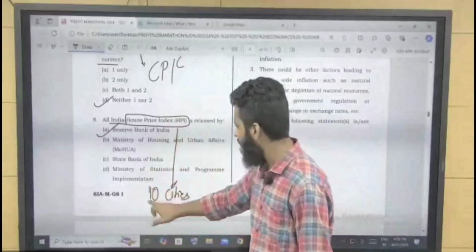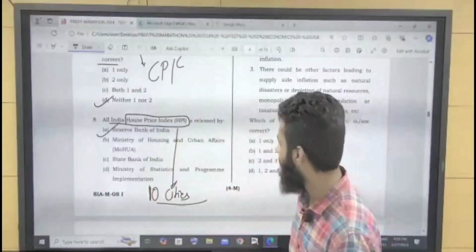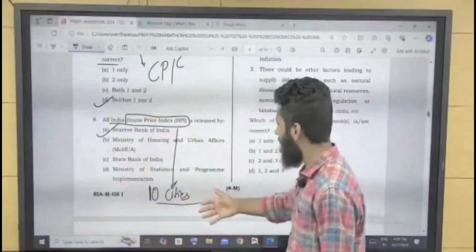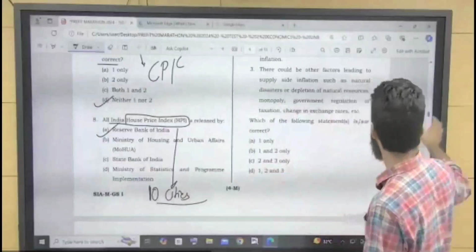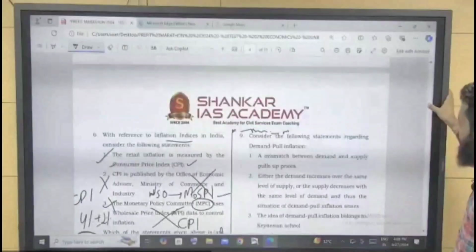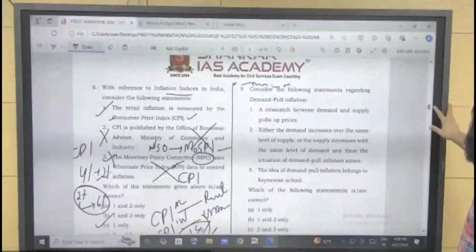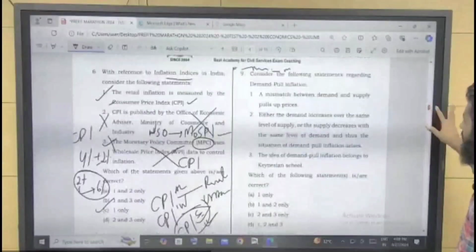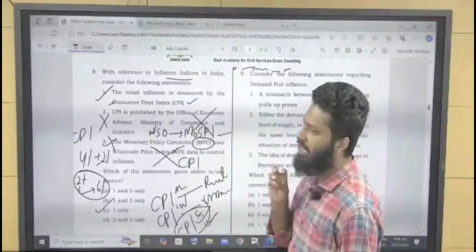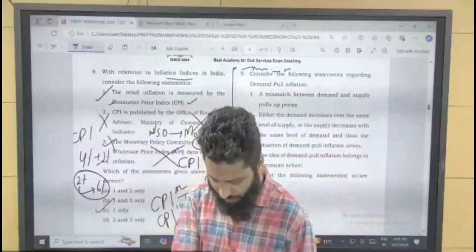They take the data of 10 cities, premium cities, Mumbai, Delhi, Kolkata, Chennai, right? So these cities are included, some cities of Kerala, etc. So 10 cities. This is the factual information, right? Report published by whom? Which of the following institutes? Now come to question number 9. Consider the following statements regarding demand pull inflation. See, there are two types of inflation based on this concept: demand pull inflation and cost push inflation. First, we will see demand pull inflation.